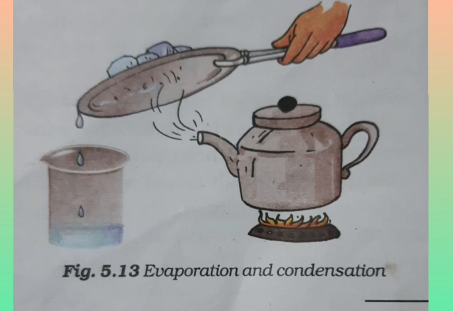Sometimes you may have noticed at home itself, while you are boiling something and keeping the lid on the vessel, what happened? You may be able to see water vapor or water drops on the lid when you open it, isn't it? So likewise you may be able to see the liquid water. These water drops that you observed falling from the plate are due to condensation of the steam.